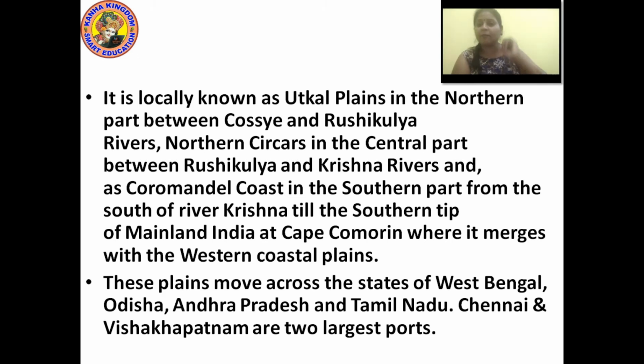So the eastern coastal plain is locally known as Utkal Plains in the northern part, between the Kosi and Rushikulya rivers. Now Northern Circars are in the central part between the Rushikulya and Krishna rivers, and Coromandel coast is in the southern part, from south of the Krishna till the southernmost tip of mainland India at Cape Comorin, where it merges with the western coastal plains.